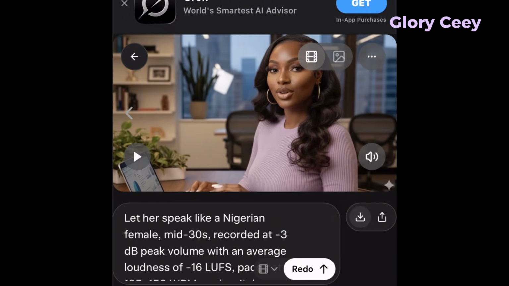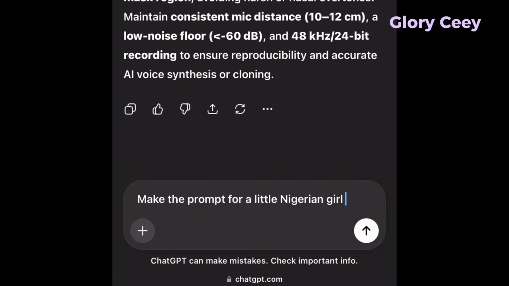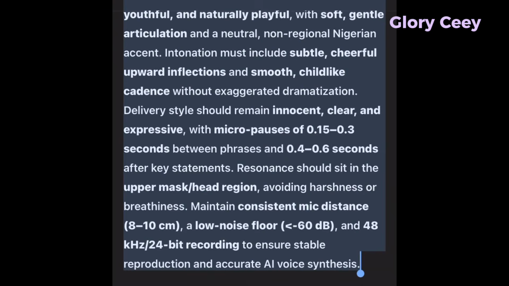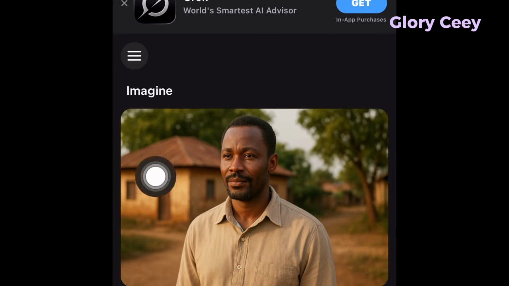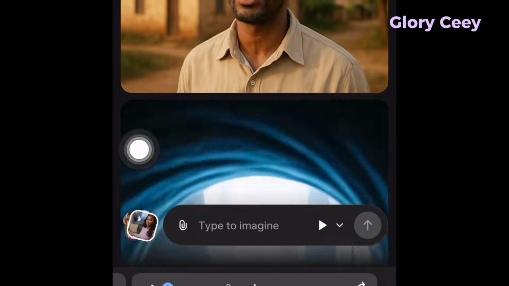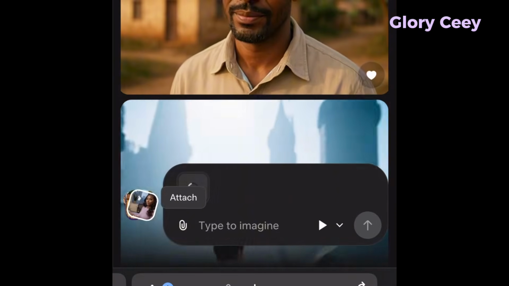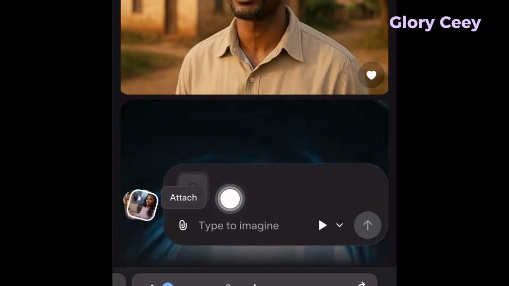Now let's go ahead to create that of the little child. Just go back to ChatGPT. Girl, instead, copy, then take it back there. Okay, if you didn't get the first one, you'd get this one. So come here, tap on this arrow to go back. All right, then you come down here, tap on this image here to bring in the child, then tap on Done. She's already uploading here. The image is already uploading here.